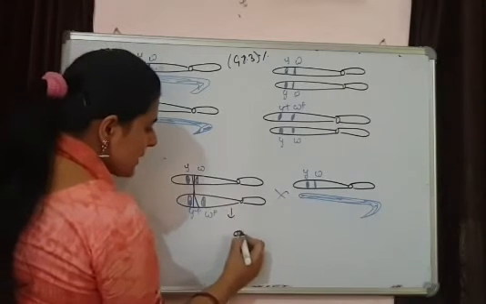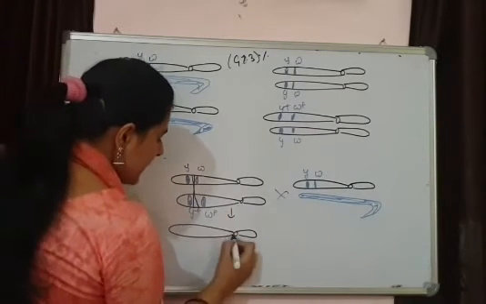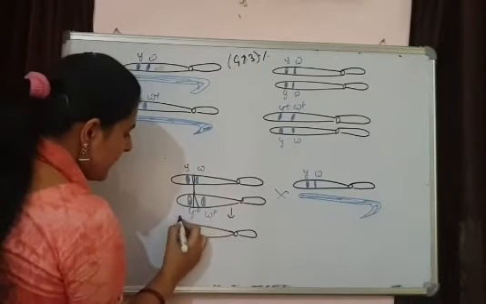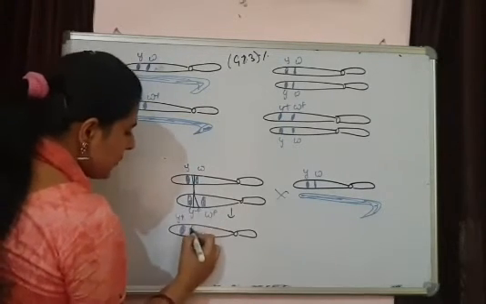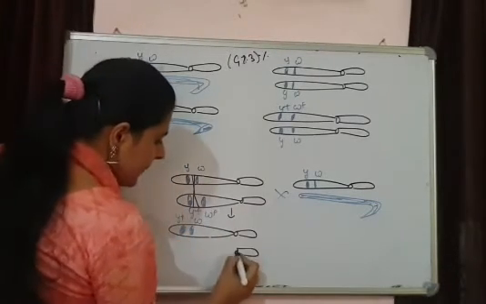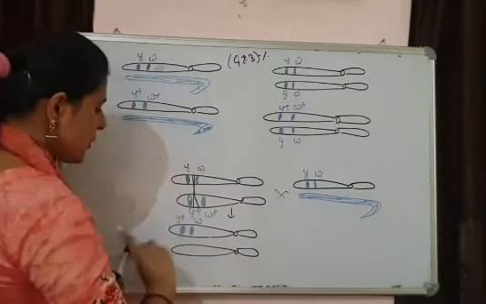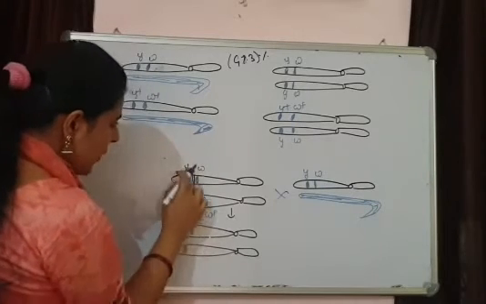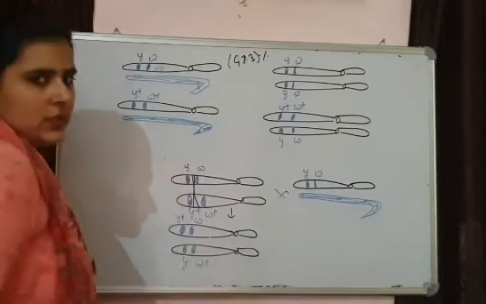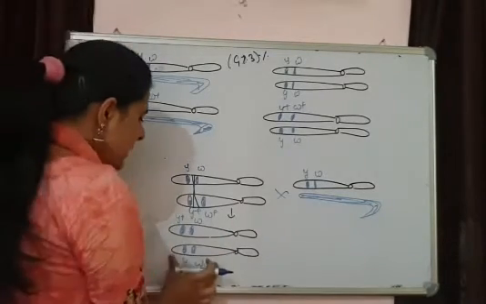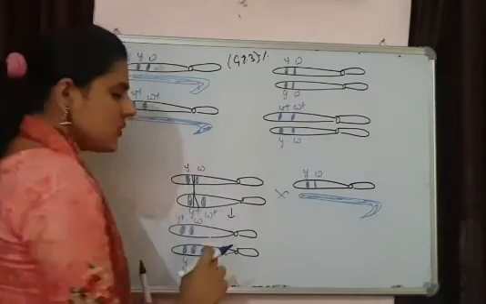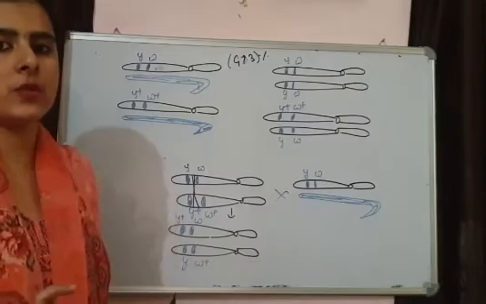If crossing over is taking place here, then the result which we are getting is this: Y positive is going to get here and W remains over here. So this is a new combination. Here also, this recessive Y is going to come here and this will be W positive. So this is the result which we are getting after crossing over. And because of this crossing over process, recombinants are possible.